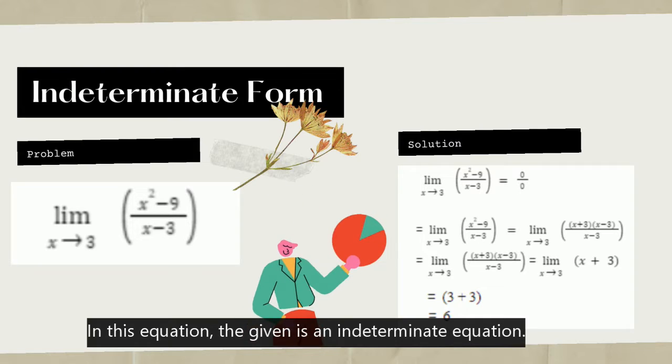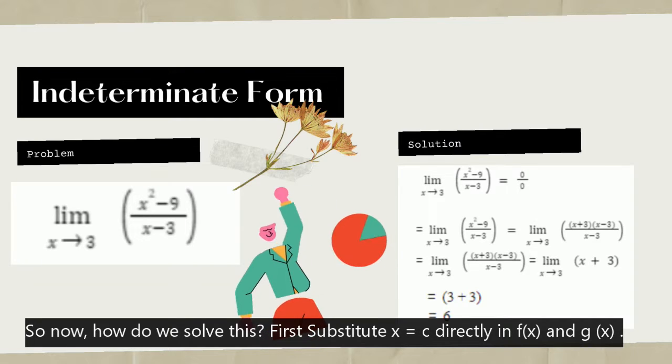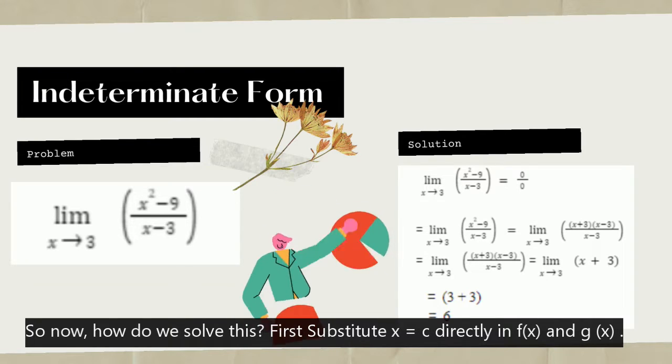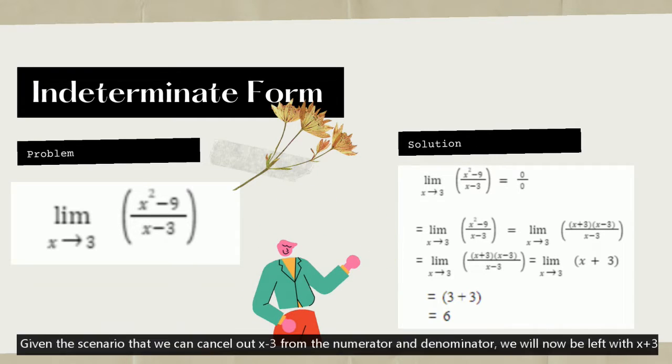In this equation, the given is an indeterminate form. So now, how do we solve this? First, substitute x is equal to c directly into f of x and g of x. In this case, we factor x squared minus 9 into x plus 3 and x minus 3. Given the scenario that we can cancel out x minus 3 from the numerator and denominator, we will now be left with x plus 3.